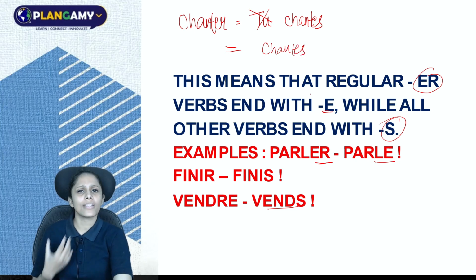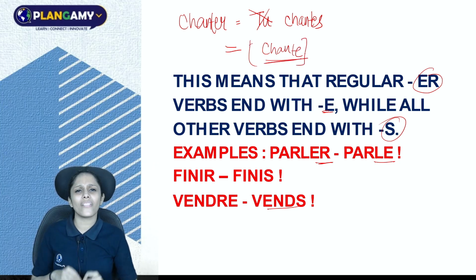Oops, there is an error. Whenever we write the imperative form with the subject tu, especially for the ER group of verbs, we have to remove this s and we will write it this way, chante. This is a very important rule. You have to keep this in your mind always and forever.